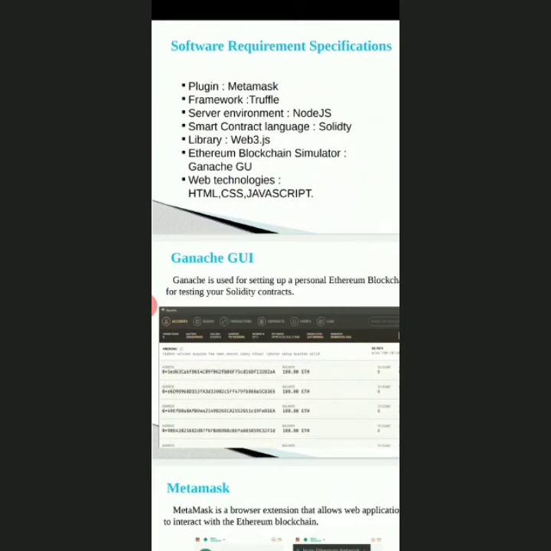Ethereum blockchain simulator: Ganache GUI. What is Ganache? Ganache is a personal blockchain for Ethereum development. We can use it to deploy contracts, develop applications and run tests. It is available as both a desktop application as well as a command line tool. Here we are using the command line tool known as TestRPC.